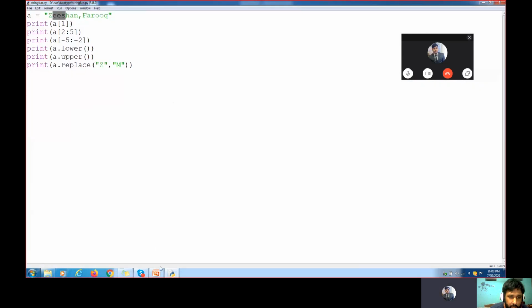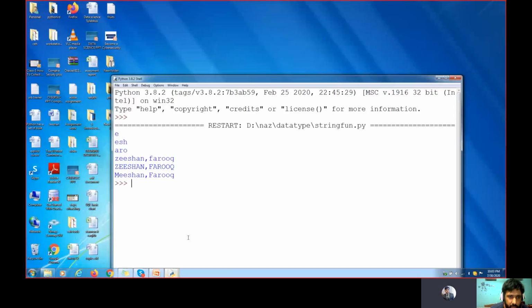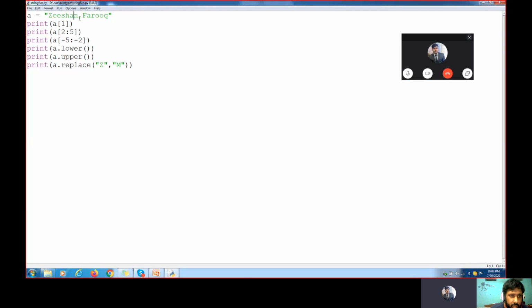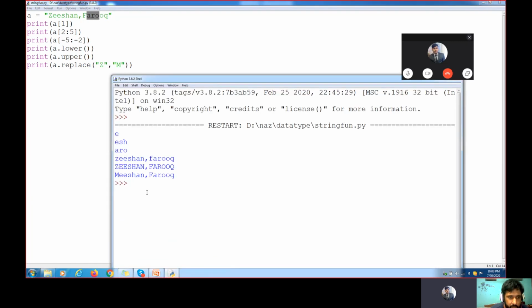So the output will be, one second, where is the output here? Like this. Minus 5, going from the back side. 0, 1, 2, 3, 4, 5. No, it is going from the very back side, not this side, the very back side. So O R O. 1, 2, 3, 4, 5. This is the fifth value. From here, ARO will get printed. One second, let me check.